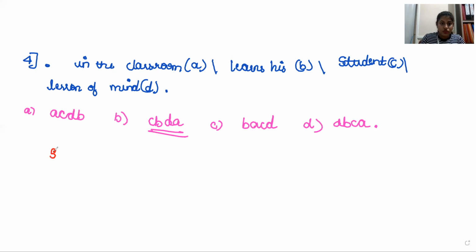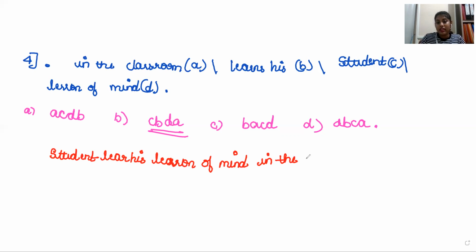The student, and then B, learns, and then D, lesson of mind, in the classroom. Does it make a complete and meaningful sentence? Yes. Therefore option B is the correct answer. Understood?